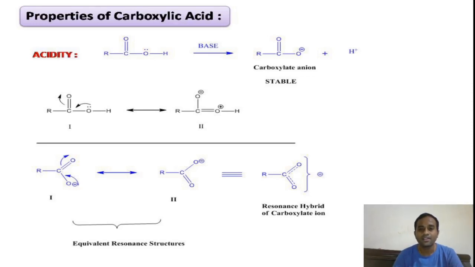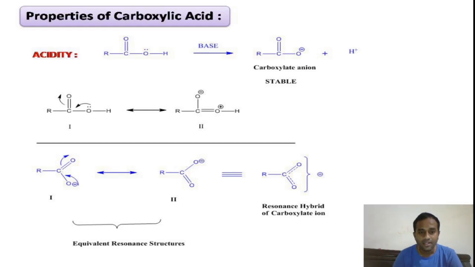Coming to the stability of the carboxylate anion, just now we said that whichever compounds form a stable anion and lose H plus ions in presence of base are called acidic compounds, and the strength of the acid depends on the stability of the formed anion. So now let us try to explain the stability of carboxylate anion. In the second situation, you see the resonance structures in blue color, that is 1 and 2. These are the resonance structures for the carboxylate anion.